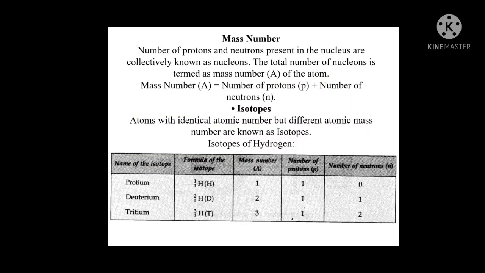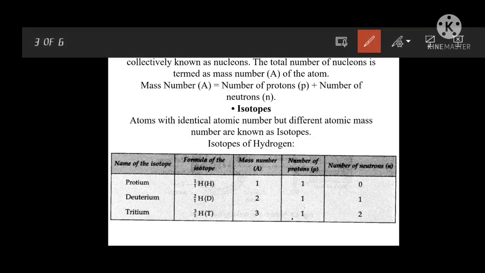The mass number means the number of nucleons. What are nucleons? Protons plus neutrons are called nucleons.